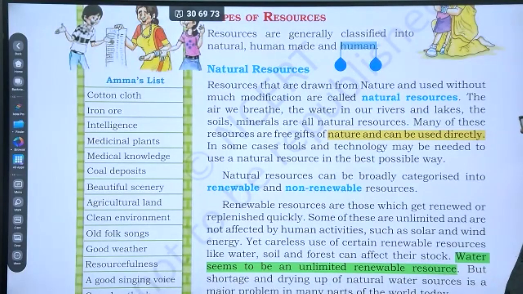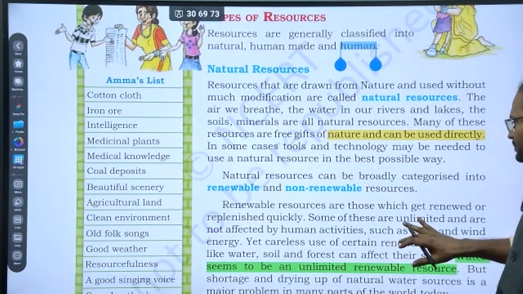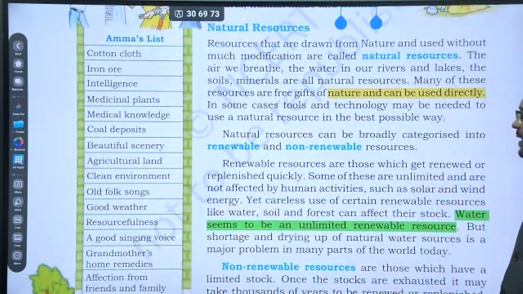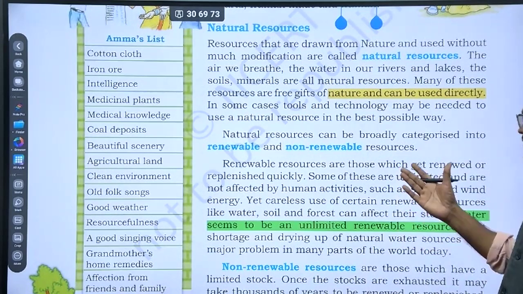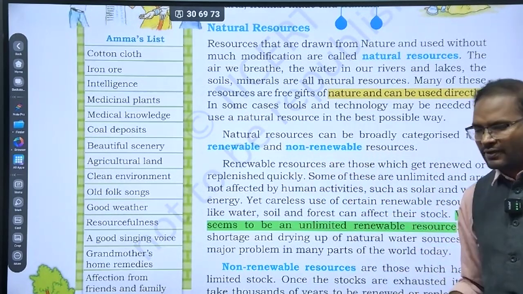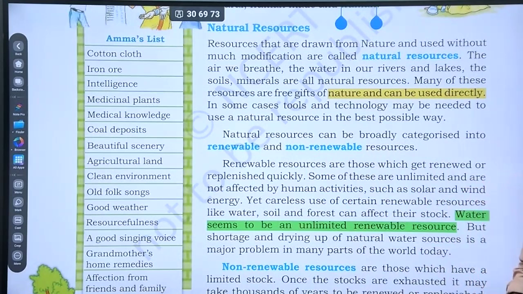In some cases, tools and technology may be needed to use a natural resource in the best possible way. Natural resources can be broadly divided into renewable and non-renewable sources. Renewable sources are those which can be replenished quickly. For example, water. If you drink water, the river will bring water to you. It's a cyclic one. Solar and wind energy are also renewable.